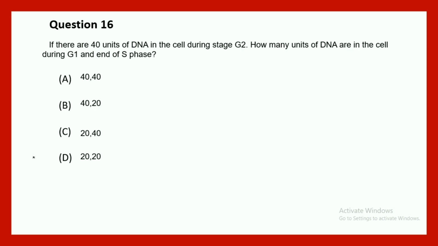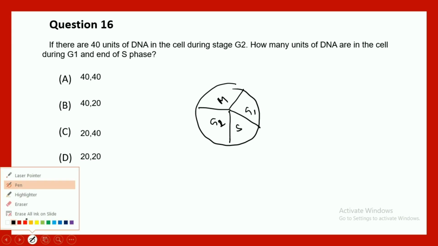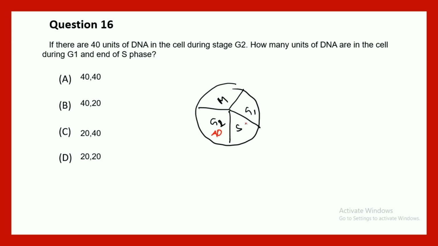Question 16 says there are 40 units of DNA in the cell during G2 phase. How many units of DNA would be there in the G1 and S phase? So let's draw the cell cycle. Right now in the cell cycle, we have G1, forgive me for the proportion here, just imagine, okay? So G1, G2 and M. They say that in G2 phase there are 40 units of DNA. Obviously in the S phase there is a duplication, right?